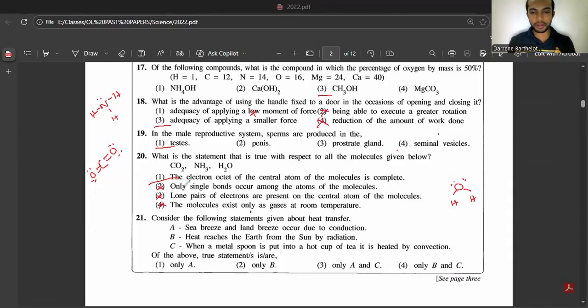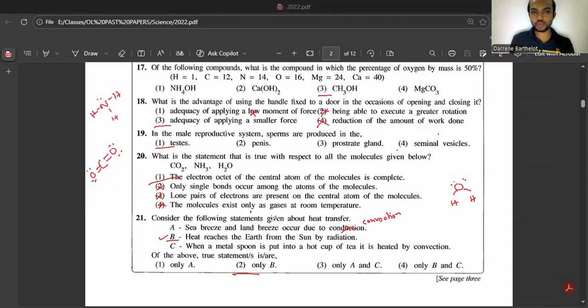21st question. Consider the following statements given about heat transfer. First, sea breeze and land breeze occur due to conduction. No, not due to conduction. It occurs due to convection. So it's wrong. Second one, heat reaches the earth from the sun by radiation. That's correct. Then C, when a metal spoon is put into a hot cup of tea, it is heated by convection. That's wrong. It should be conduction. So if you're holding something and heat comes through that solid, then it definitely should be conduction. Other than conduction, there can be radiation as well, but the main method of heat transfer through a solid is conduction, right? So only B is correct here.